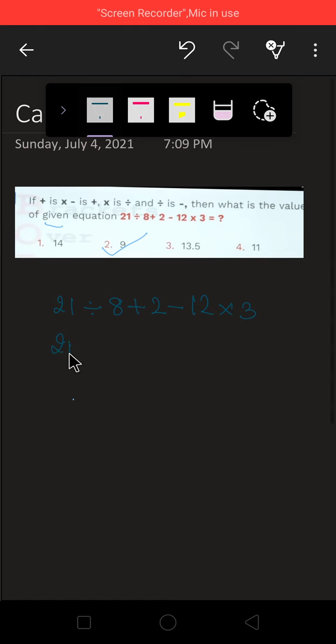So 21. Division means what? Multiplication is division, division means minus. 21 minus 8, plus means multiplication, minus is plus 12 and multiplication is division 3. So come to the BODMAS rule. This will give 4, 3 4s are 12 division, 8 2s are 16, 16 plus 4 and this is 21 minus.